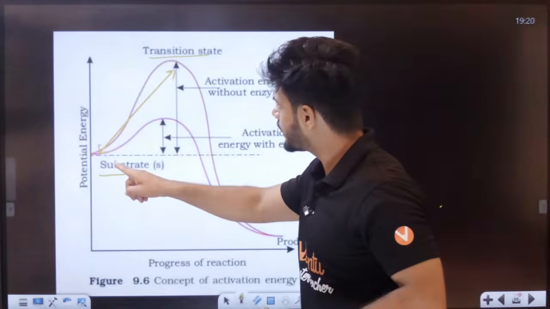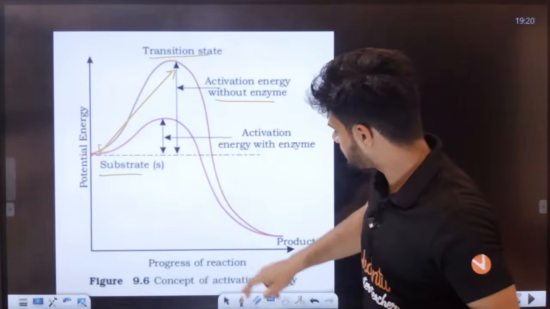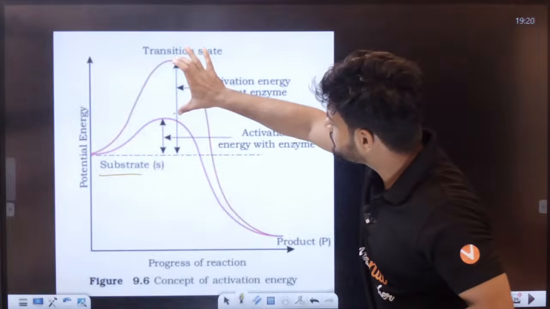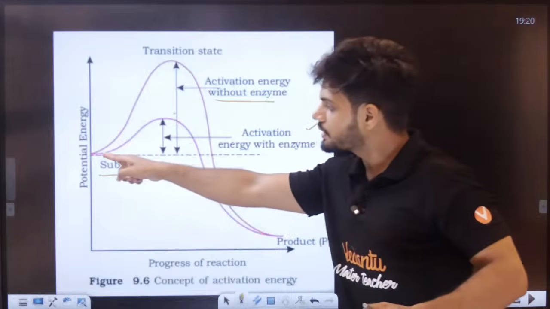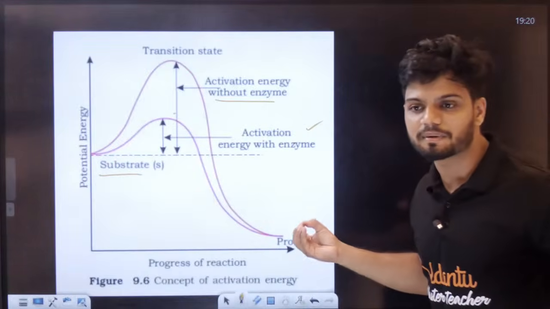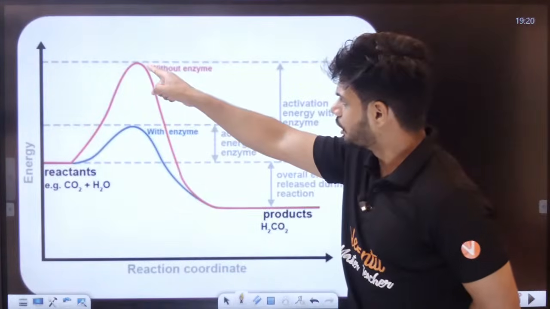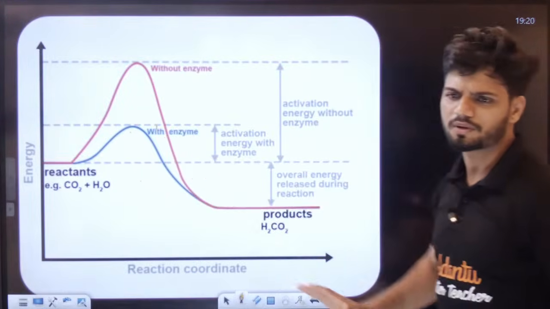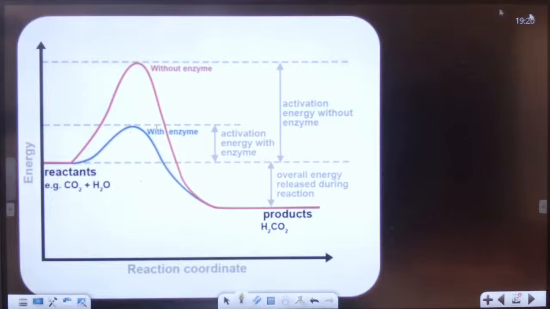See here, substrate, this is the activation energy without enzyme, very high energy. Students, can you see? Very high energy is required. Now, as soon as you add the enzyme, the activation energy is reduced. So this is the activation energy with enzyme. Easily it can become product now. Without enzyme, very high activation energy. With enzyme, very low activation energy. Simple as that, students. All of you understood the simple concept of activation energy?